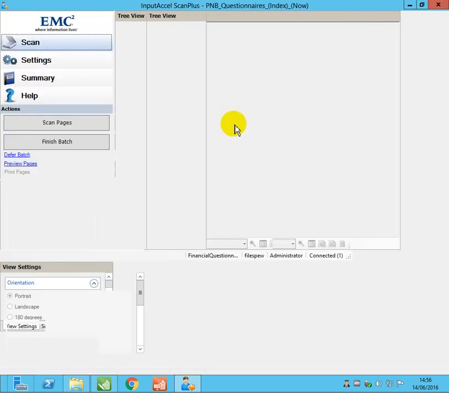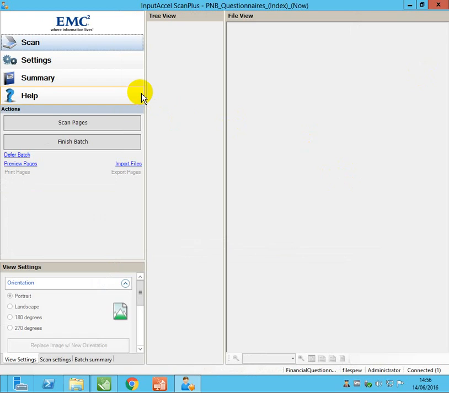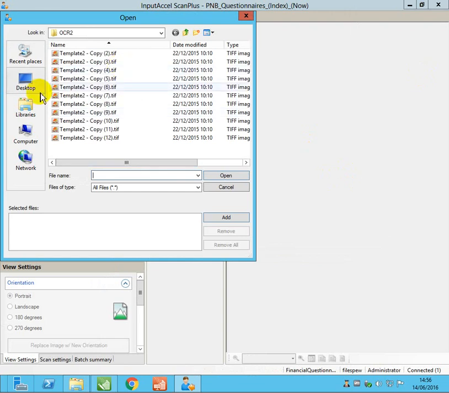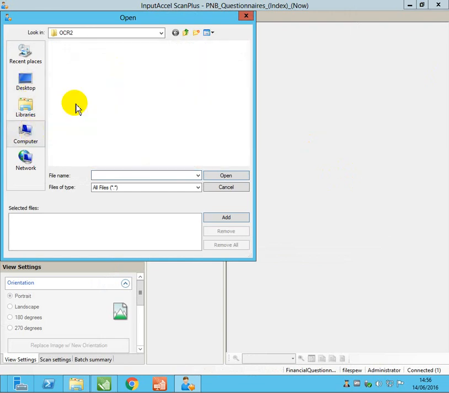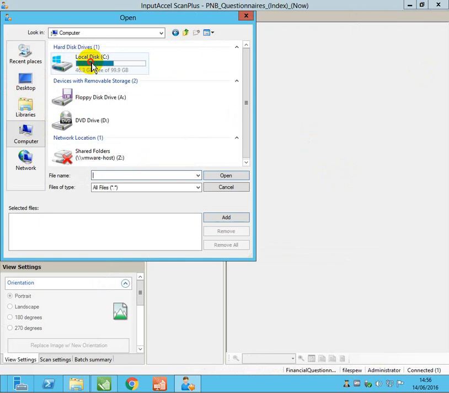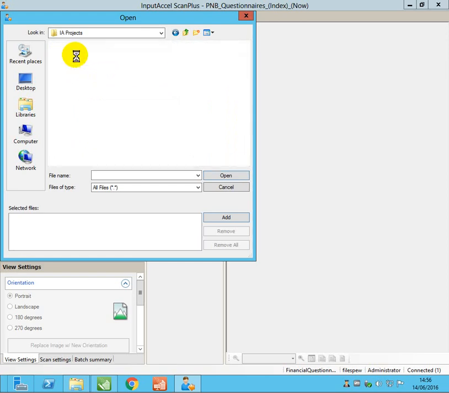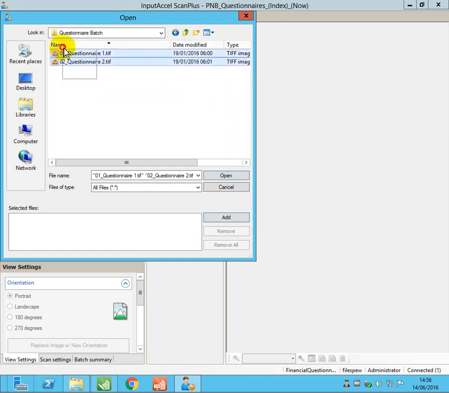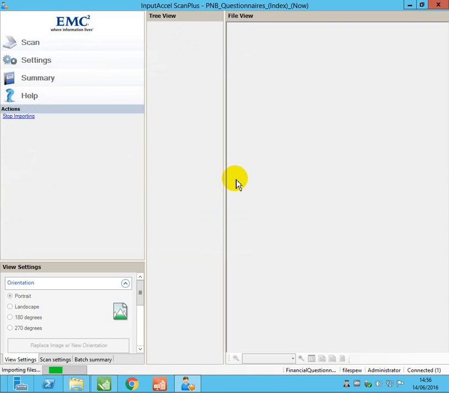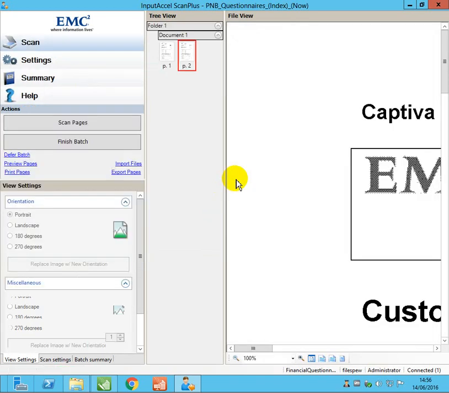Just maximize this. So click on import because I have not connected to my scanner. So I'm going to select, click on open. So I scanned this document.